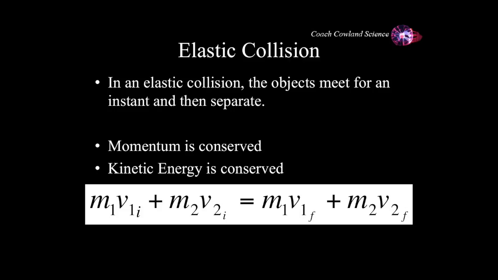An important side note here is that we're using velocity and not speed for a very good reason. If V1 initial is in one direction and V2 initial is in the other direction, one momentum will be positive, the other momentum will be negative.